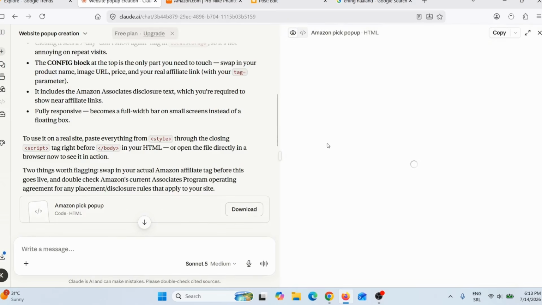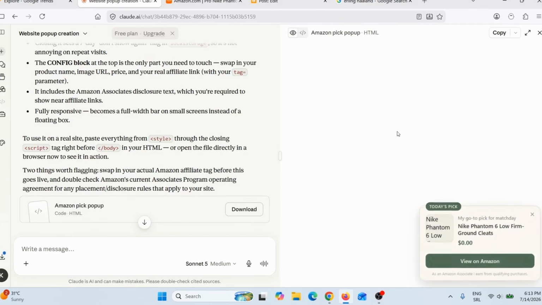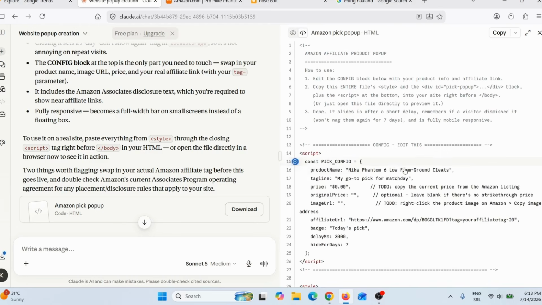When I click here I can see how this pop-up actually looks. Just give it a few seconds, and here you can see how this pop-up looks. Nike Phantoms. So here you can see it didn't actually pull the price. So when I go here, I can see price. Price is 0, so I can change that if I want. Here you can see I can change this other stuff. Here I can change my affiliate link, and so on and so on.